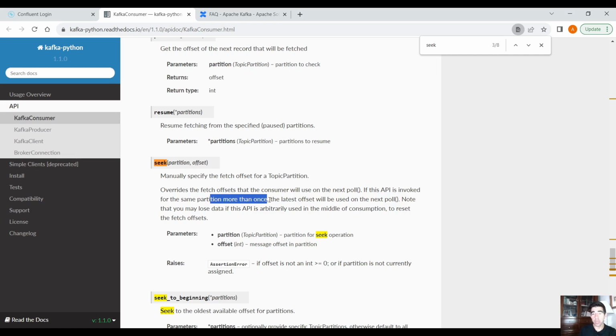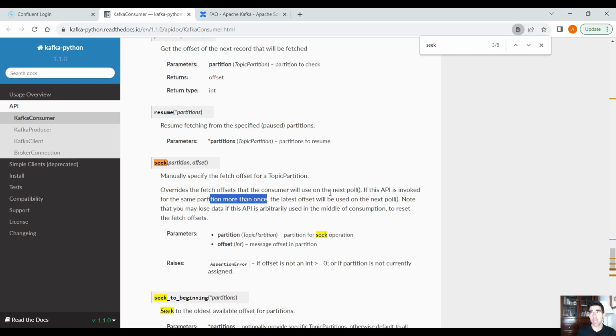So it will jump from this offset that you specified to the latest offset, and you are going to lose data. This is a bit tricky when you have one partition, right?